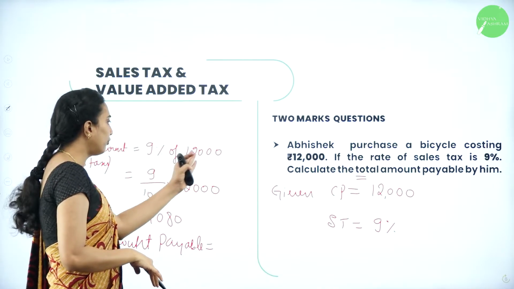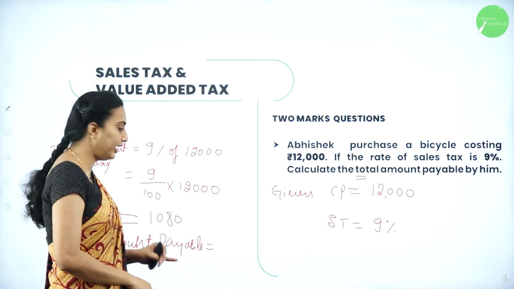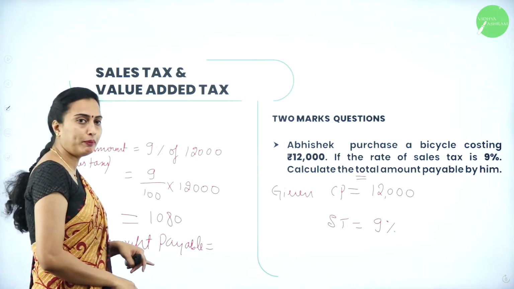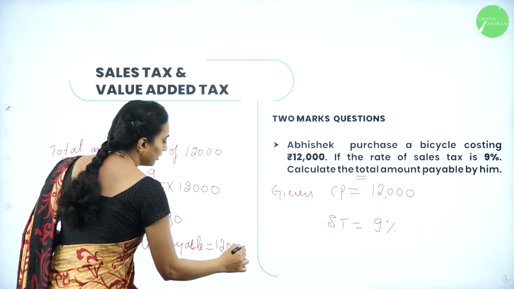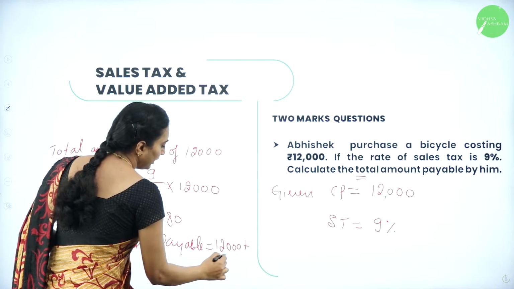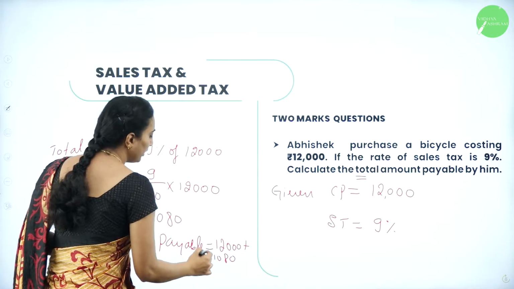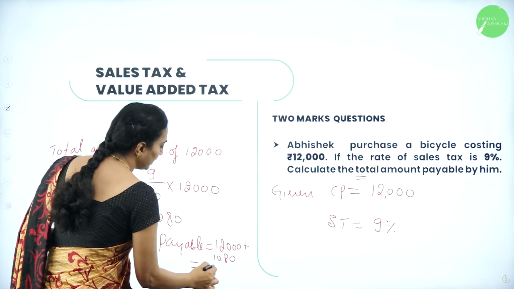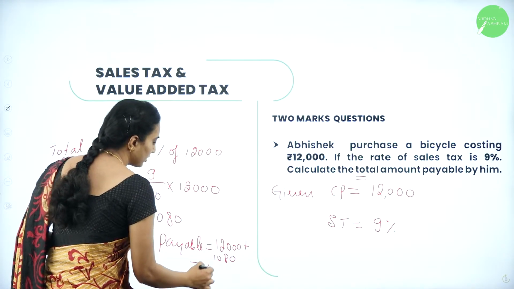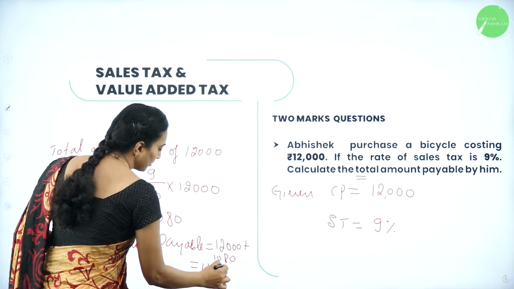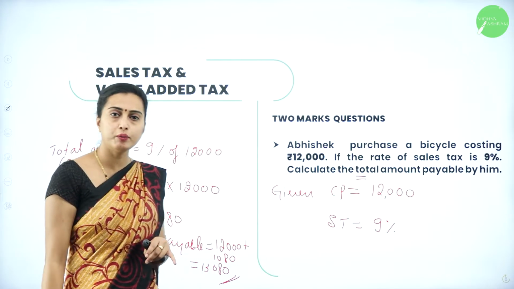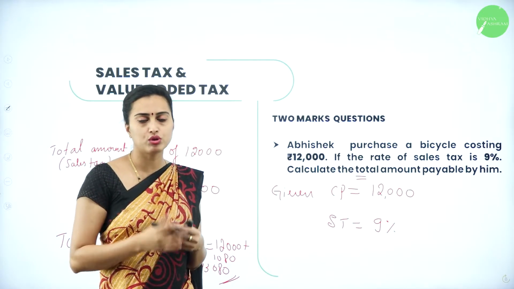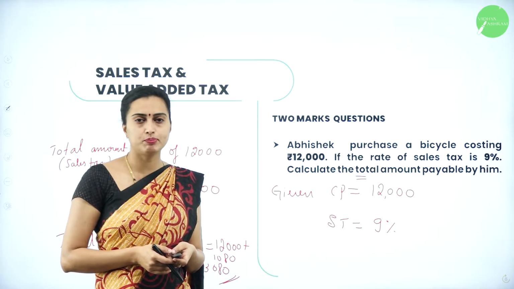So 9% of 12,000 we got 1080. Now total amount payable will be 12,000 plus 1080, so the answer is 13,080. Right? So this is your answer. I hope you got how to solve this problem. We'll move on to the next problem, dears.